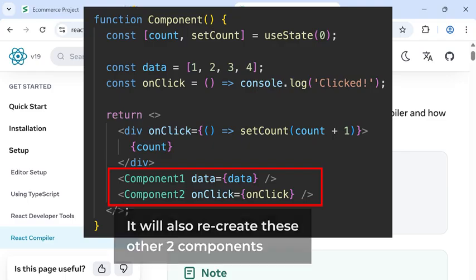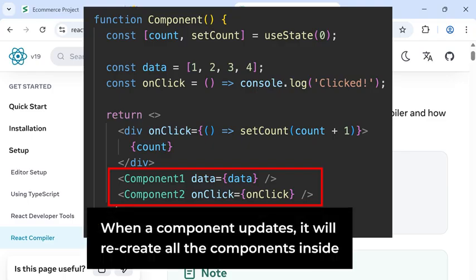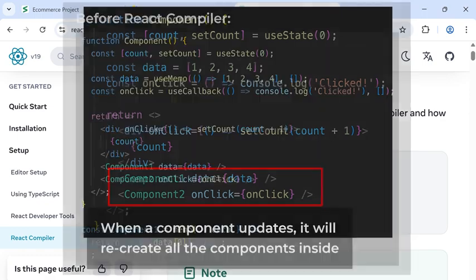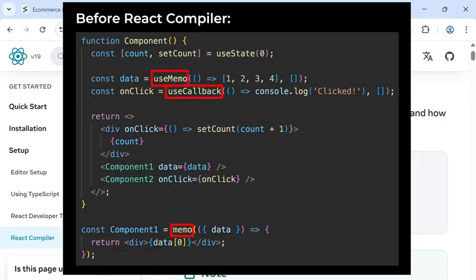That's because by default, when a component updates, it will also update or recreate all the components inside. And this may cause performance issues. To avoid this issue, before React compiler, we had to use three features: use memo, use callback, and memo.